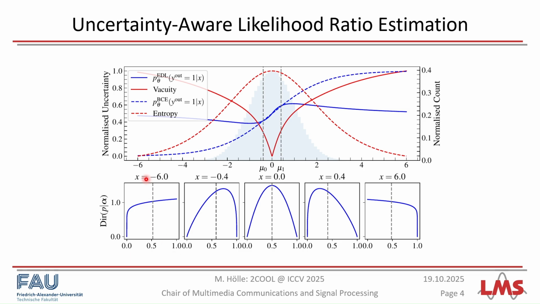As we can see here, in this low density region, our model approximates a uniform distribution, indicating maximum uncertainty, because it has not seen a lot of training data. Now, as we move towards regions with high training density, what we observe is that our distribution becomes more peaked and hence more confident in the predictions, enabling our model to appropriately adjust its uncertainty.